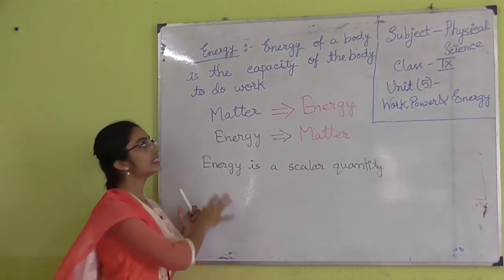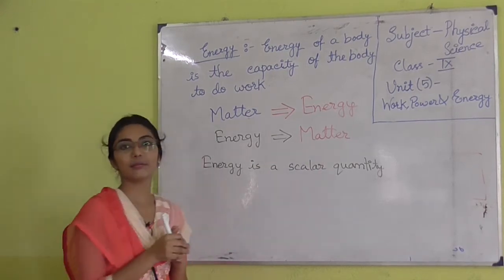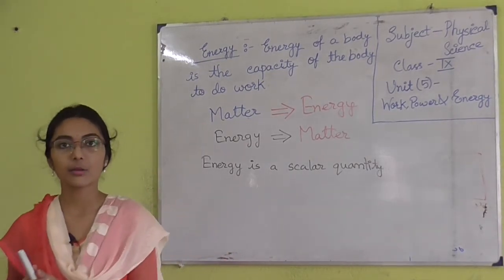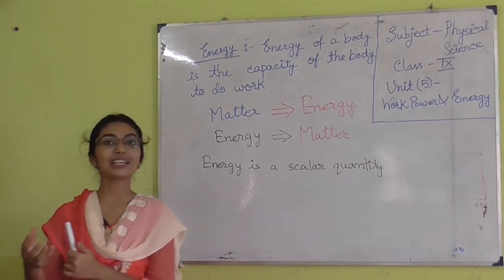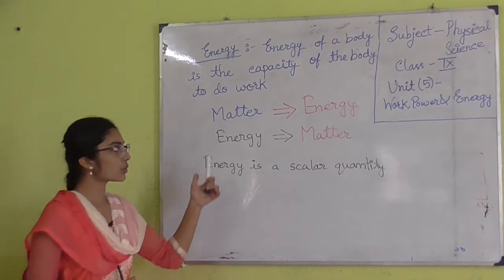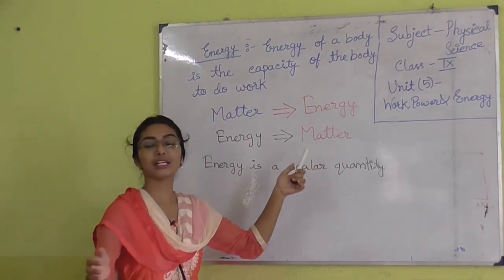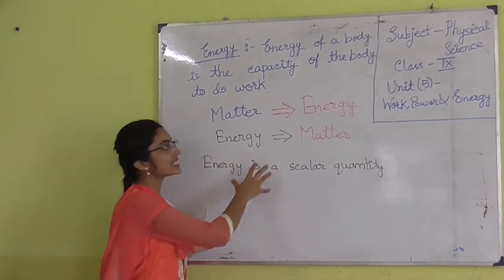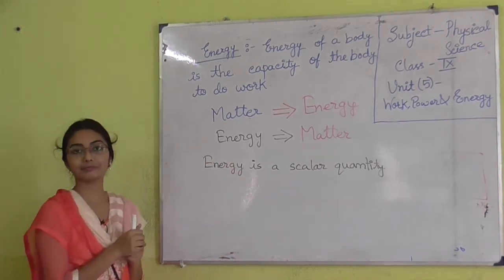Again, energy can create new matter. Sometimes we have to initiate a chemical reaction by heat. So, heat is the inducer. Heat energy is creating new products. With the help of a chemical reaction, you will get new products. So, energy is creating new matter.